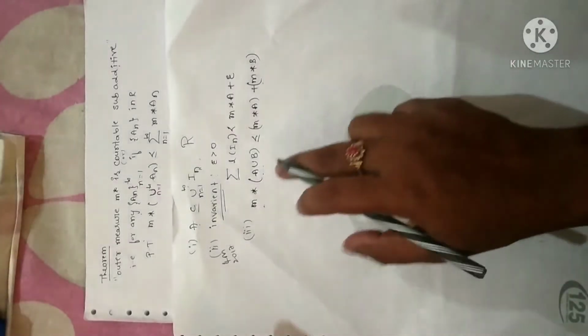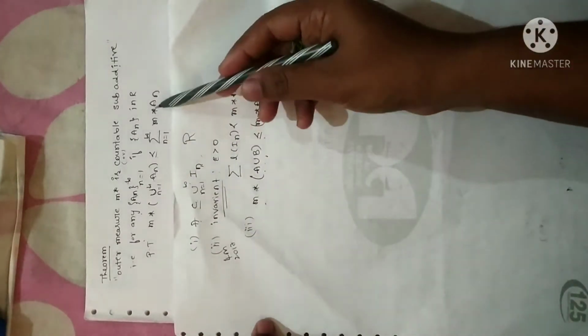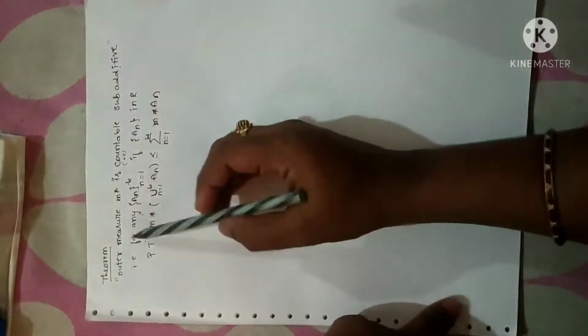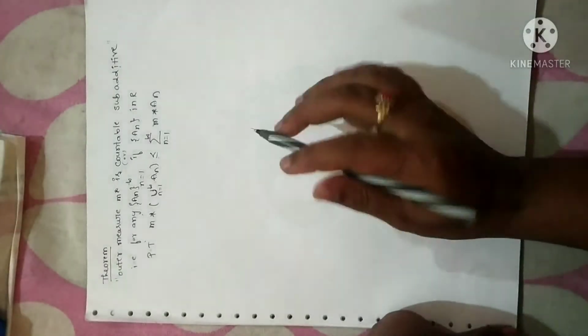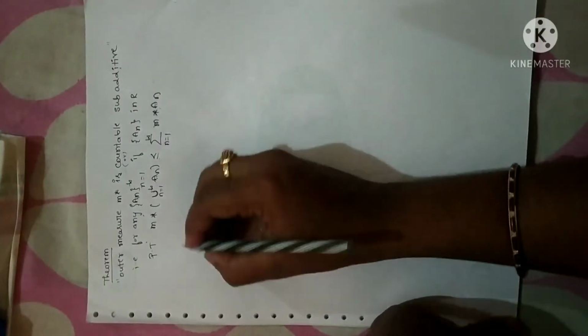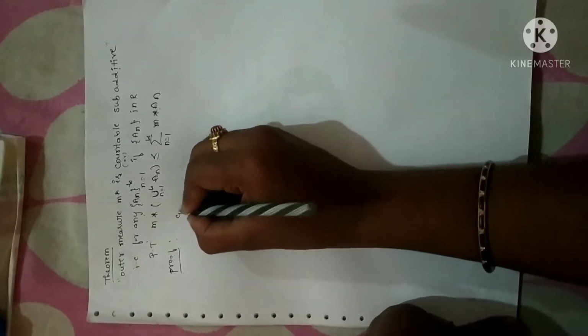Keep all three points in your mind, as I will be using them in proving this statement. Now, coming to the proof: outer measure m star is countable subadditive. That is what we have to prove. Now, let me write the proof. What is given?